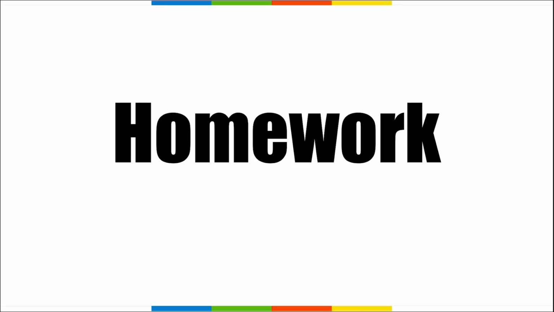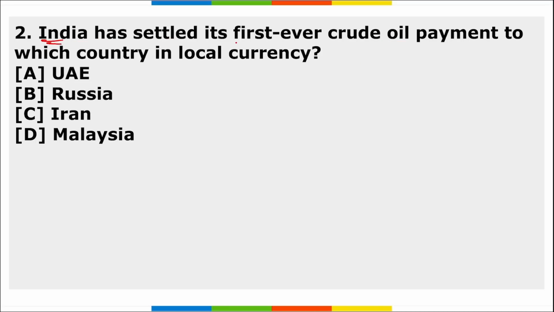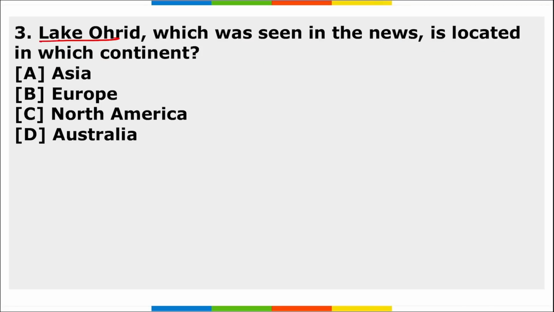Next is your homework section, friends. First, Matangini Hazara, who was seen in news, was a women freedom fighter from which state? Second, India has settled its first ever crude oil payments to which country in local currency? Third, Lake Ohrid, which was seen in news, is located in which continent? So these are your 3 homework questions, friends. I hope you have understood the assignment.